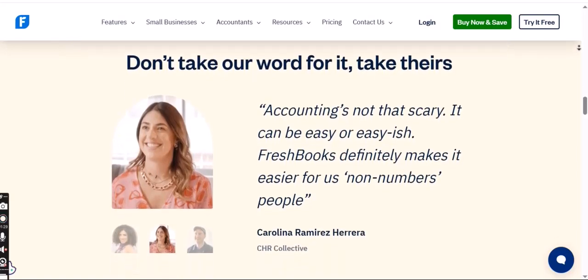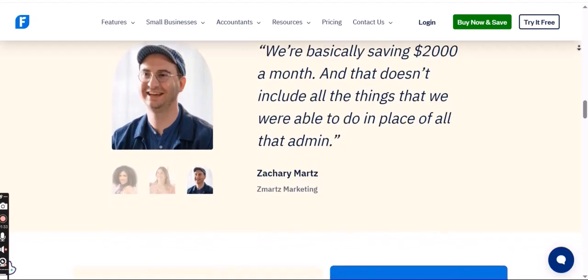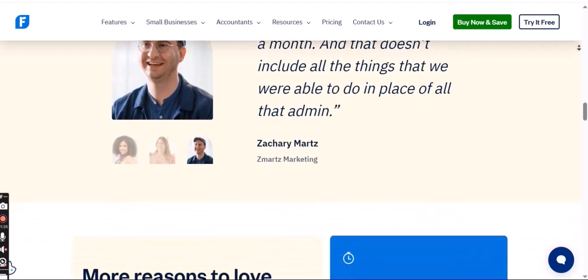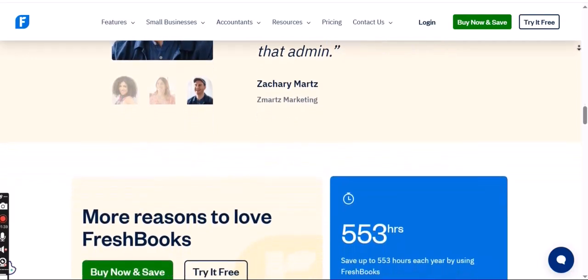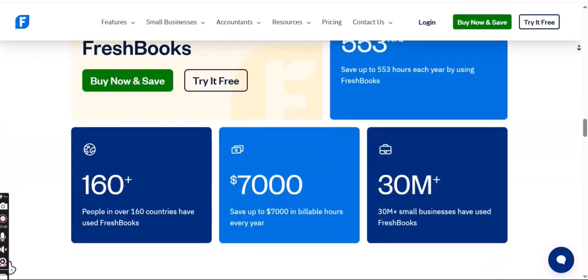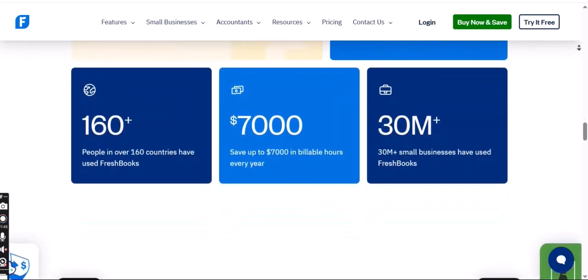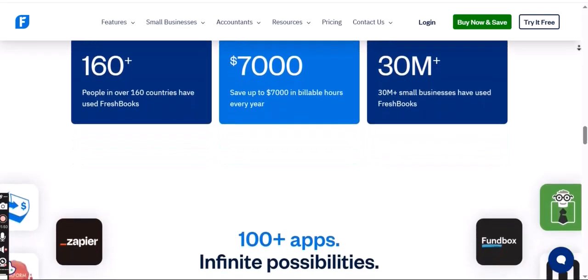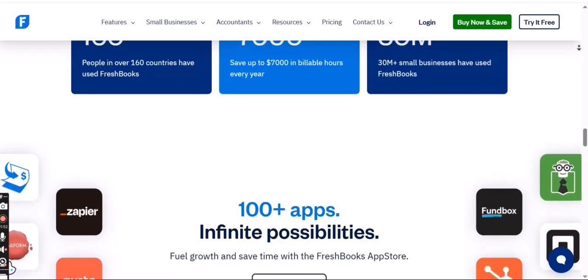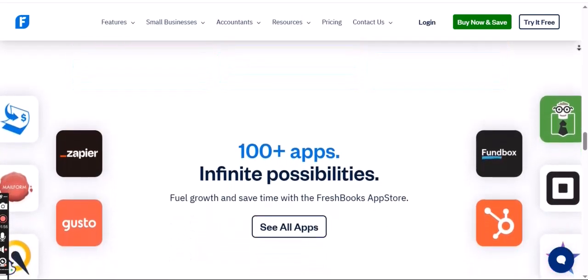Accessibility from anywhere, anytime. This is perhaps the most compelling benefit. Because FreshBooks lives in the cloud, you can access your financial data from anywhere in the world, at any time, as long as you have an internet connection. Whether you're at your home office, a client site, a coffee shop, or even on vacation, your books are just a few clicks away. This flexibility is invaluable for busy entrepreneurs and those who frequently work on the go.